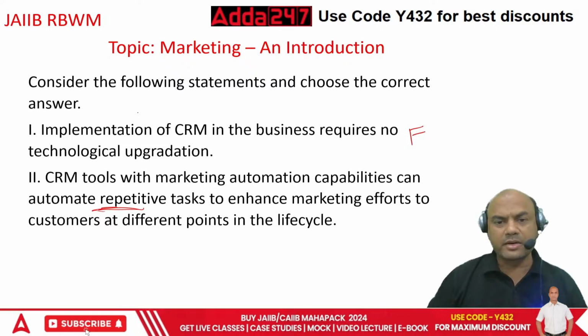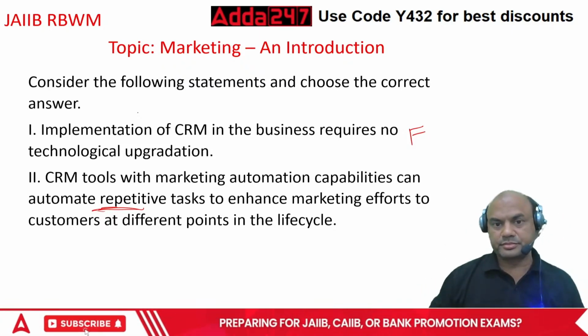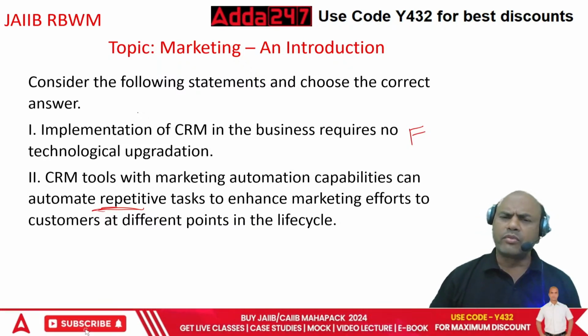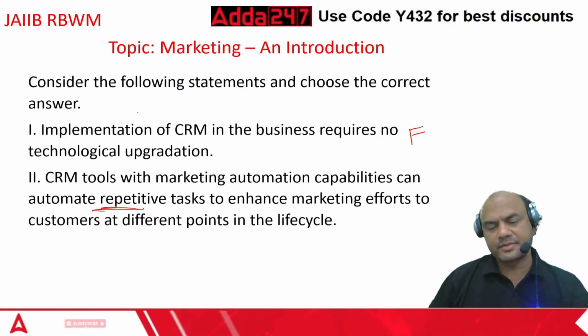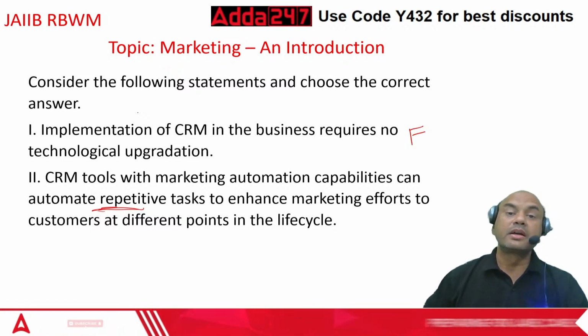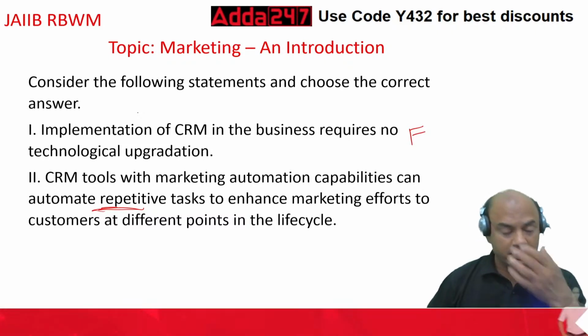Now which are the repetitive tasks? Who can tell me, in your bank, which are the repetitive tasks? Where all machinery is replaced, everything is repetitive. For example, cash is done by ATM now. Clearing is done by NEFT, RTGS and UPI now. What is clearing?